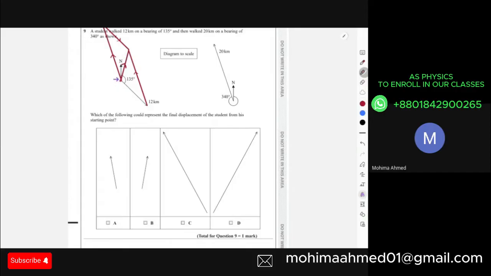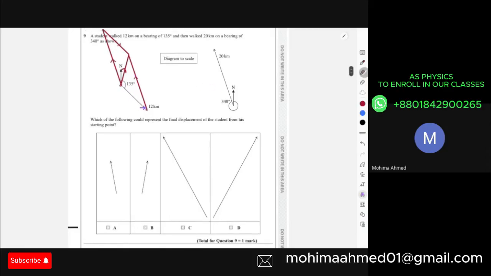Okay, I can obviously go to the destination directly over here. That would be my final displacement, or I could choose the paths followed by the student, that 12 kilometer and then again another 20 kilometer. This shortest line over here actually represents the displacement, and displacement means that is always going to be the shortest distance, right?